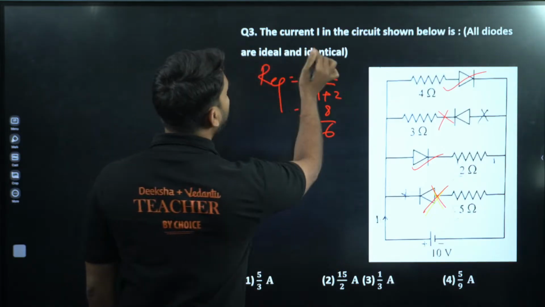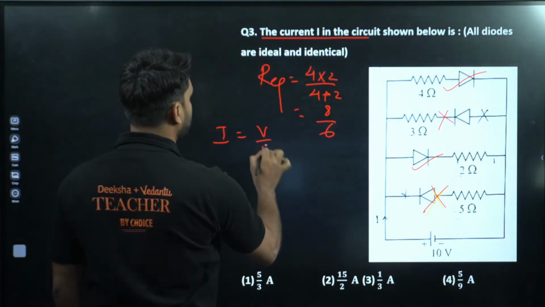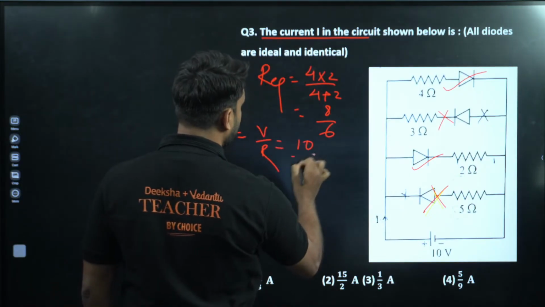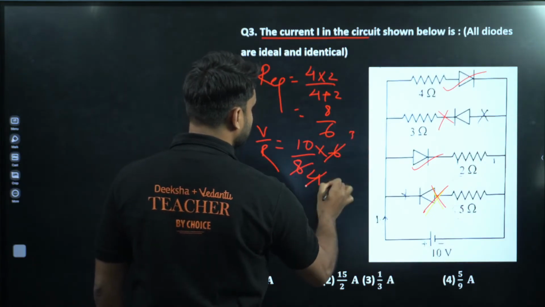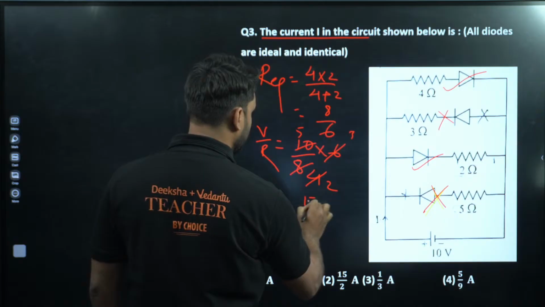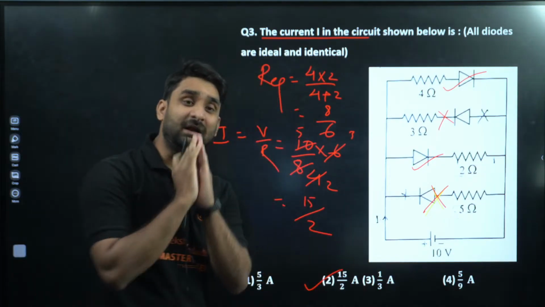Now we have to find out the current. We all know I is equal to V by R. So if we put here, this is 10, 4 by 6 will go there, and this is 3, this is 2, this is 5. So can you see here, this is 15 by 2, which is option number 2. 15 by 2 ampere is the correct answer, champions.